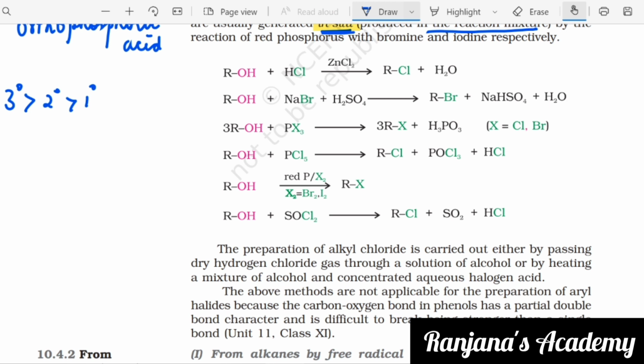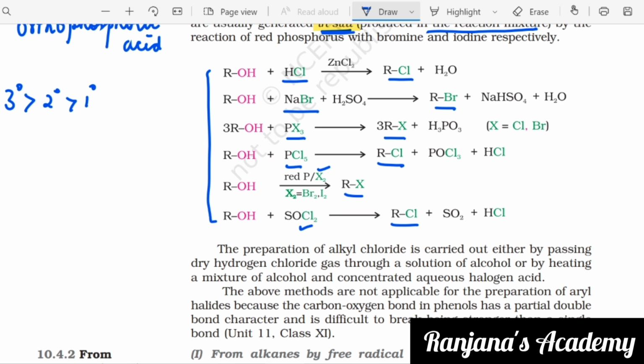When all the ROH, all these are what? Acids. Then what are all these? HCl, mild acid, NaBr. As we said already, we can also be using phosphorus halides. Then red phosphorus is used. Thionyl chloride is used. So when we react with all of these, we get the respective halides, starting from RCl, RBr, RX, RCl, RX, RCl. All these are the products. Then H2O, NaHSO4, all these are the subproducts.